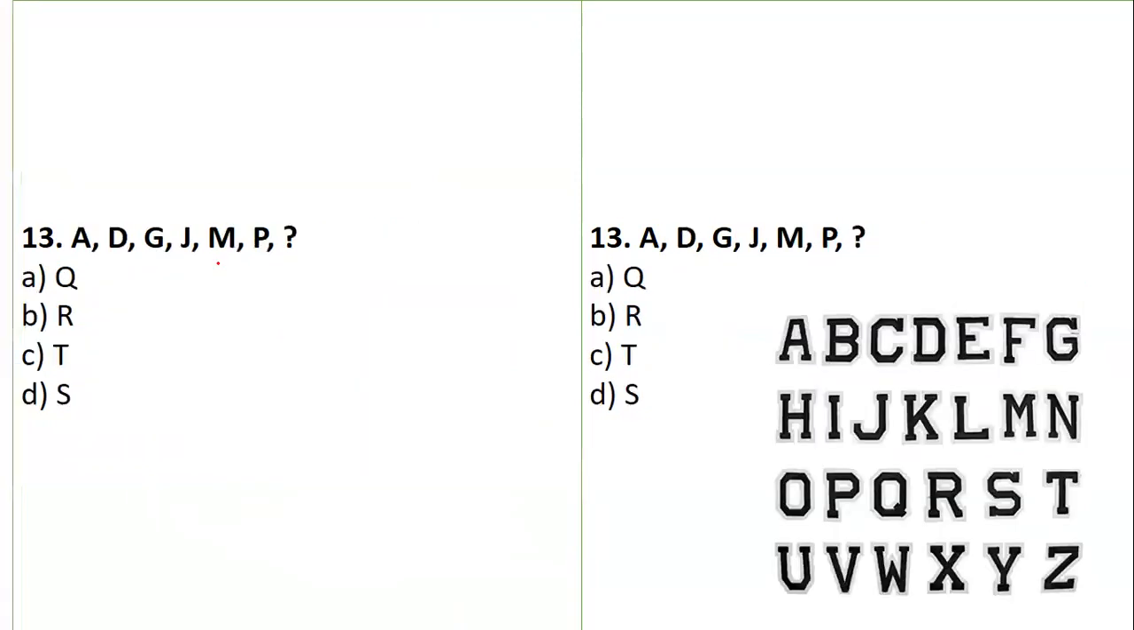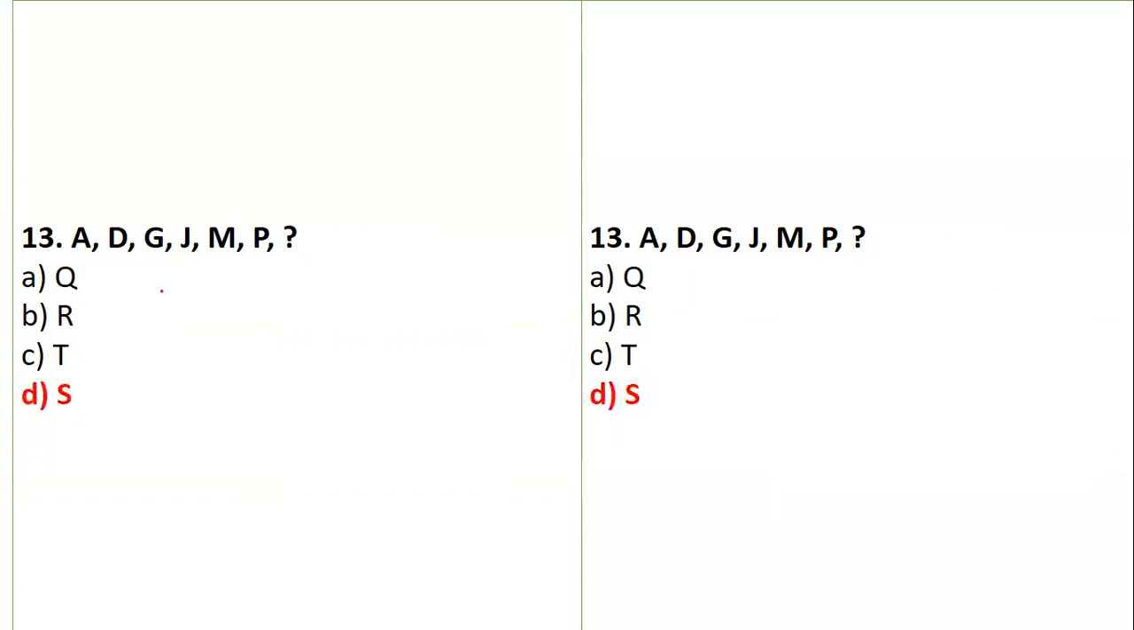Then we have the next question. Here, for a single alphabet, there is no need to draw the table. You just have to check the sequence. A gap of 2 is D, a gap of 2 is G, a gap of 2 is J, a gap of 2 is M, a gap of 2 is P, so a gap of 2 will become S.